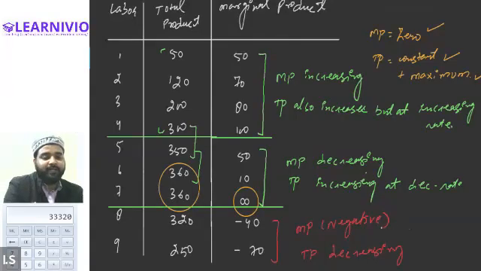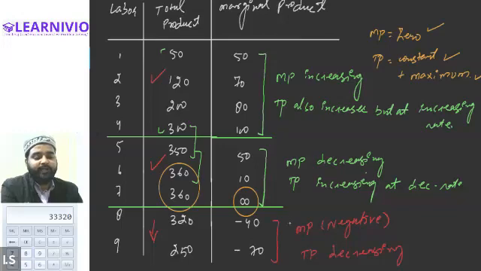Prior to this, TP was not decreasing at any point. At this point, it was increasing at an increasing rate. At this point, it was still increasing, but at a decreasing rate. And only at this point, it starts to decline, when marginal product becomes negative. Is that clear? Yes, sir.